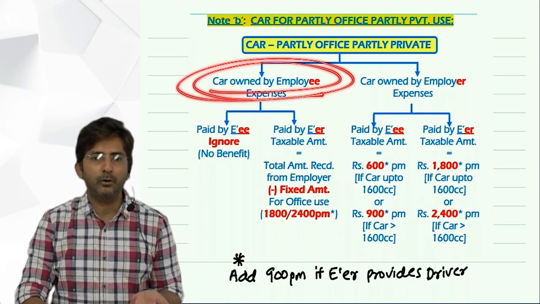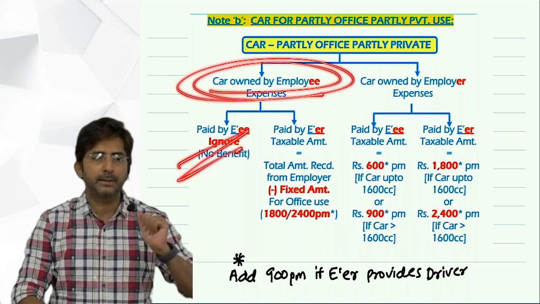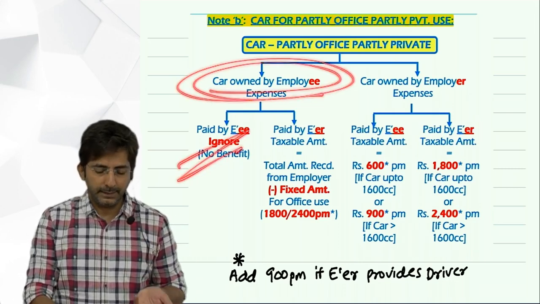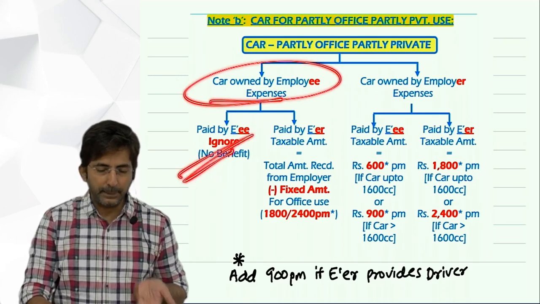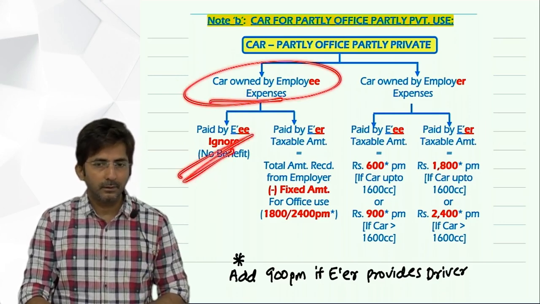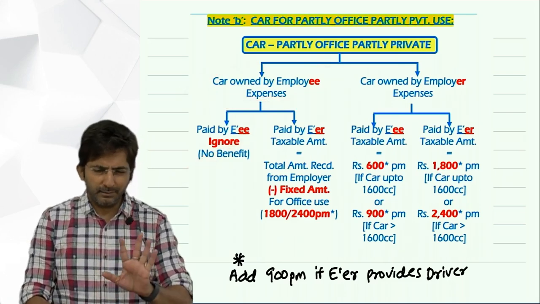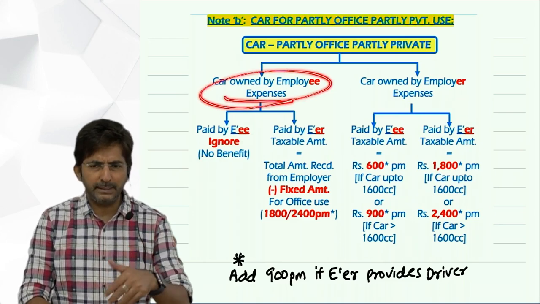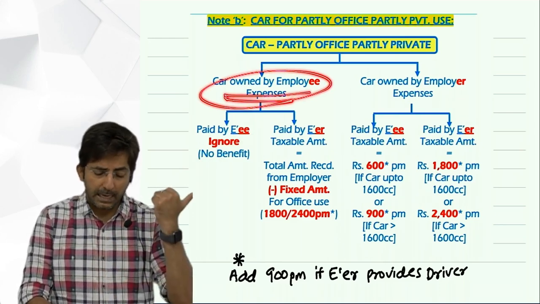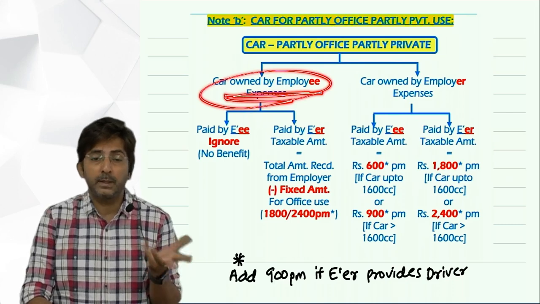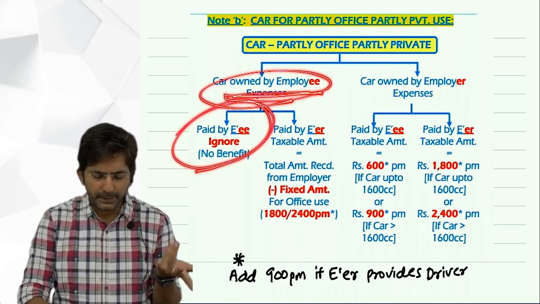Her doubt is, the car is owned by the employee, and nothing else is given, that's it. That much silent a question cannot be. If the car is owned by the employee, then the better assumption is he is paying the expense. It is the employee's car. He is paying the expense. The one who owns the car pays the expense. Okay. But that kind of thing will not come. I'm just addressing a doubt that if the car was owned by the employee and nothing is given for expense, we can assume it is paid by the employee.